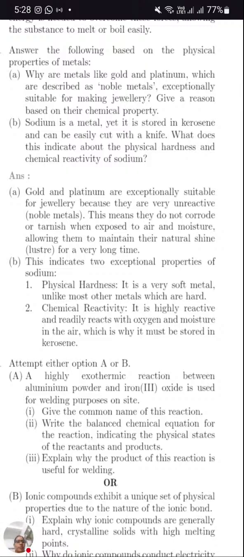And gold and platinum do not tarnish when exposed to air and moisture, allowing them to maintain their natural shine. So they are always lustrous. They will have shine for a very long time. That's why they are preferred as jewelry making material. Next one: sodium is a metal and it is stored in kerosene and can be easily cut with a knife. What does this indicate about the physical hardness and chemical reactivity of sodium? Sodium is highly reactive, but it is soft in nature, easily cut with a knife, sodium and potassium. As it is highly reactive,